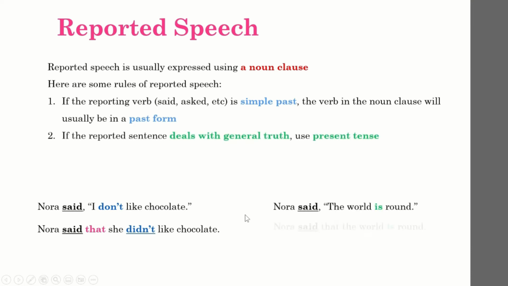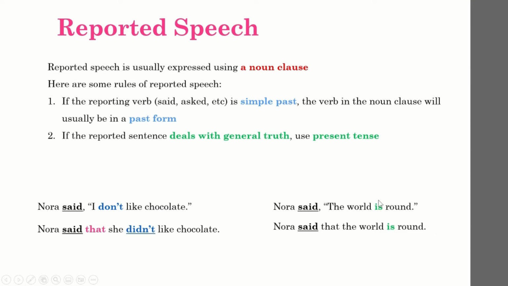The second rule. If the reported sentence deals with a general truth, use present tense. Look at this example. Nora said, "The world is round." Even though Nora said this utterance in the past, what she said is a general truth.